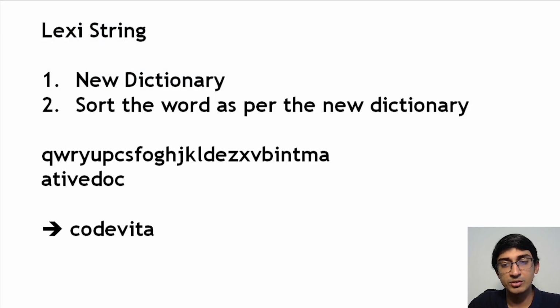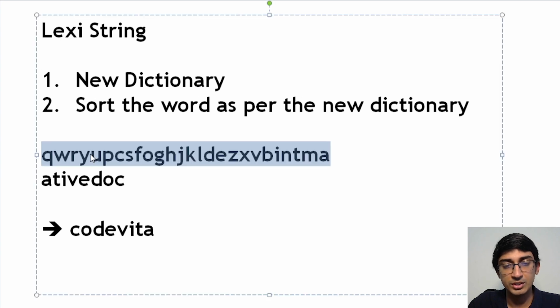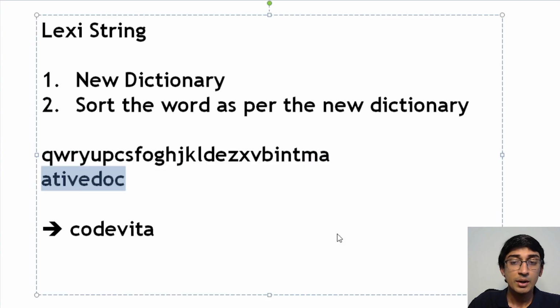What we are basically told is we have this dictionary, and as per that we are supposed to sort the string. If we were to just sort any string or array of characters, the simplest thing would be to compare them on their ASCII values. Here we are not comparing them on their ASCII values, but rather the position at which they have occurred in this string over here.